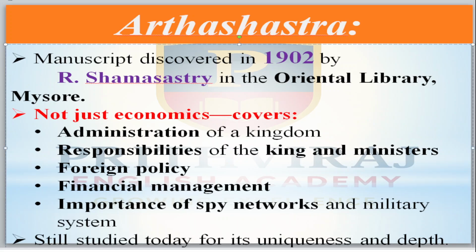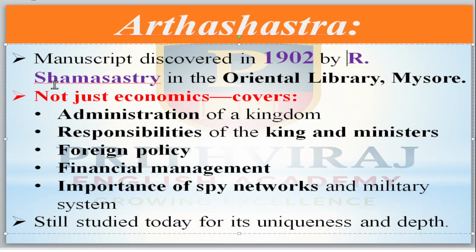Where did he get this? In the Oriental Library of Mysuru. R. Shama Shastri discovered the book there. This book does not cover just economics.